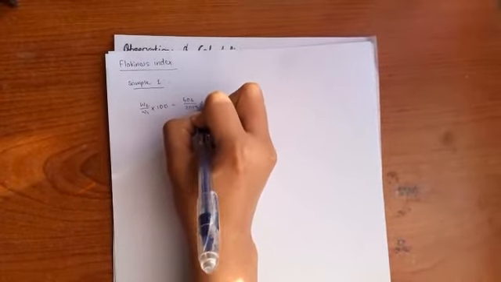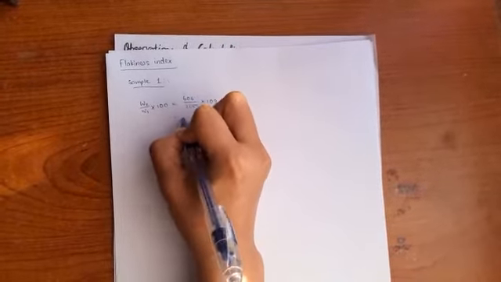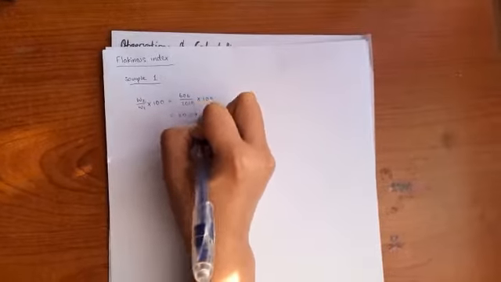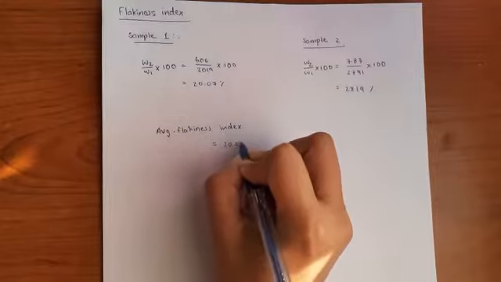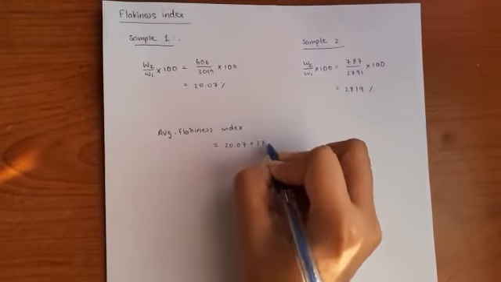For test 1, the flakiness index is 20.07%. We need to repeat the same calculation for sample 2 as well. After that, find the average flakiness index value for the experiment.